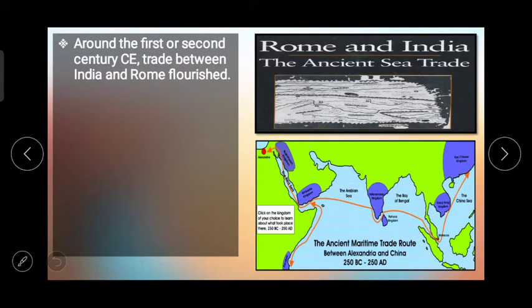Around the 1st or 2nd century CE, trade between India and Rome flourished.